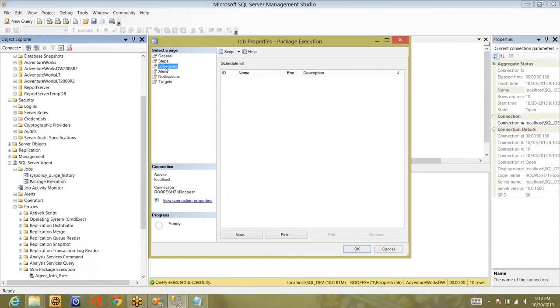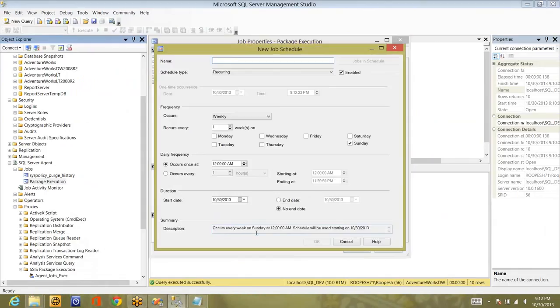Just like in SSRS reports where you subscribe to a report, you can configure it. It will be automatically taken care of. You can go to bed after configuring the schedule properly. Let's say I want to execute this job every 1 minute. I'll name it 1 minute schedule. In real time also the schedule names will be like this: 1 minute schedule, weekly schedule, half-yearly schedule, monthly schedule, and so on, recurring. Do you want to enable the schedule? Yes, I want to enable.